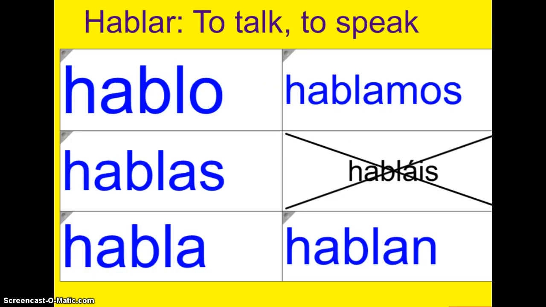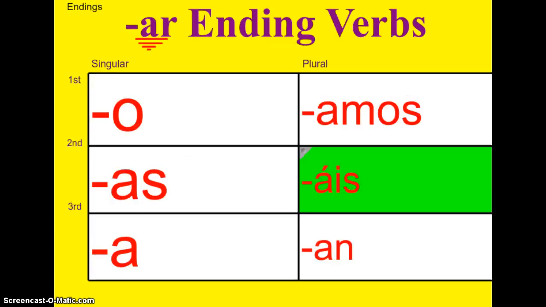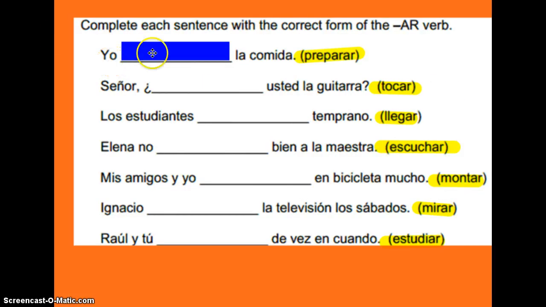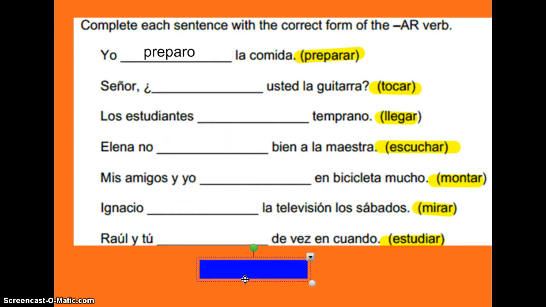Let's jump back here. Here's the subject pronoun yo. It's in the upper left-hand corner. And here we have the ending, o, which corresponds to AR ending verbs in the yo form. So that means this one right here is going to end in the letter O. Did you come up with an answer? Drum roll, please. Ta-da! I'm sure you got it right. You're so intelligent.